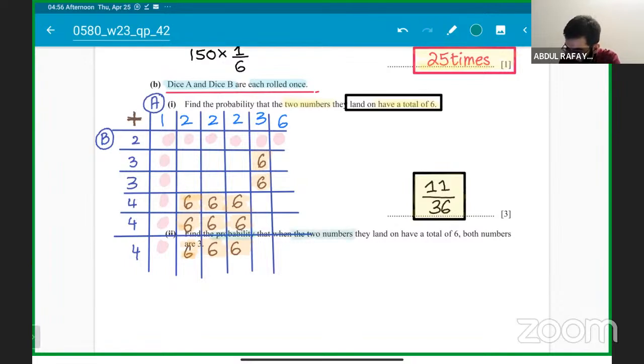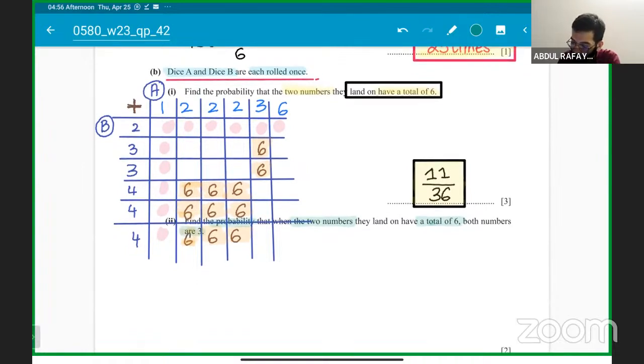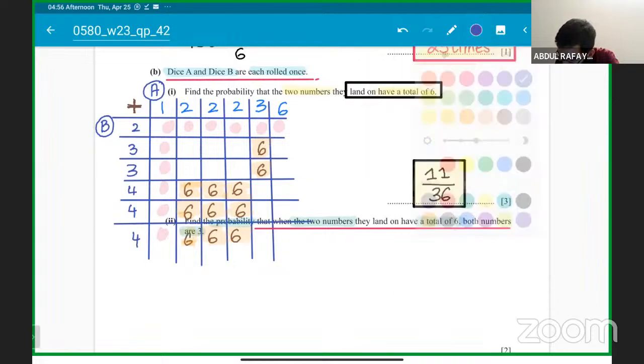Find the probability that when the two numbers they land on have a total of 6, both numbers are 3. So that's a very good question as well. Okay, we can take help from the part 1 as well. When we have to find the probability that when the two numbers that they land on have a total of 6. So follow carefully. You need to understand what is your denominator, students.